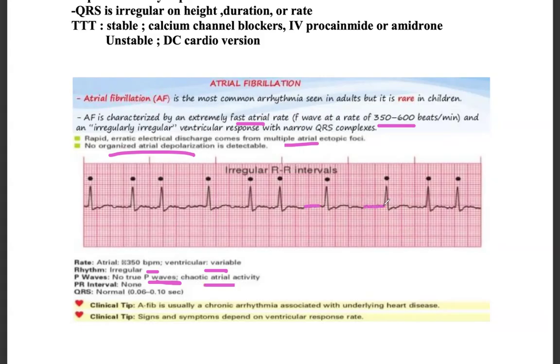Here, this is the chaotic atrial activity. No clear P waves are seen. PR interval, there is nothing called a proper PR interval. QRS will be normal, 0.06 to 0.10 seconds. Clinical tip, atrial fibrillation is usually a chronic arrhythmia associated with underlying heart disease. Clinical tip, signs and symptoms depend on ventricular response rate. If the ventricular rate is also very fast, you will have problems.